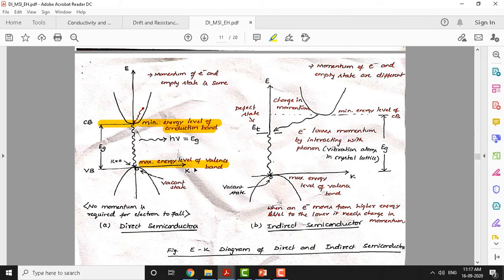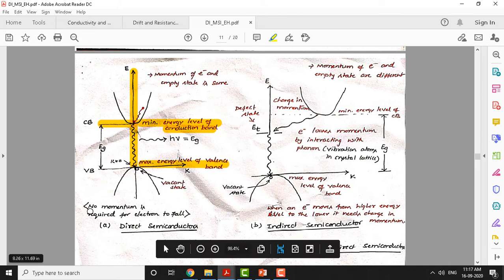This is an E-k diagram. The y-axis represents energy level, and the x-axis is the propagation constant. You can see I have shown an electron here. The momentum of the electron and the empty state is the same. The electron present here and the k value, which is 0, are aligned in the same direction. So there is no change in momentum. No momentum is required for the electron to fall from the conduction band to the valence band.